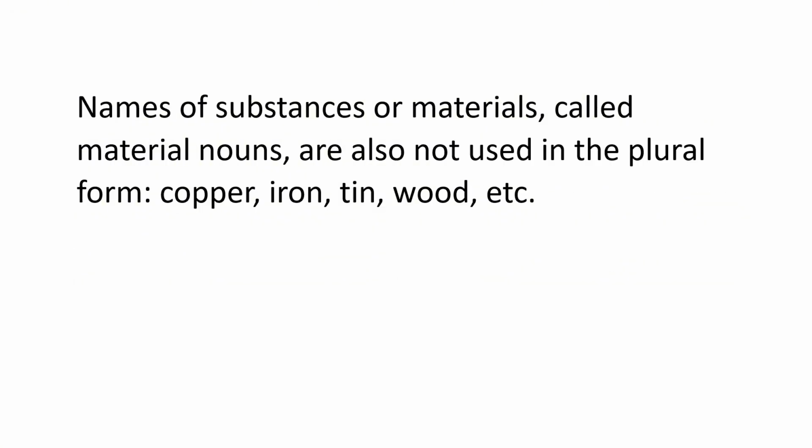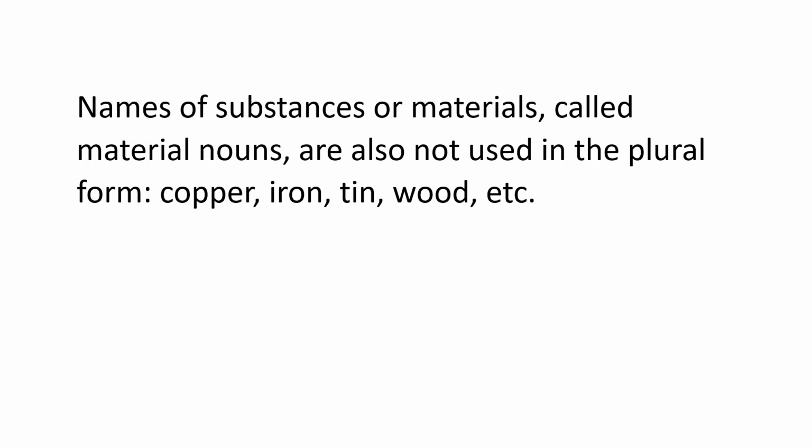Names of substances or materials are called material nouns. We learned that a material noun is what things are made out of. It is also not used in the plural form. For example, copper is a material. Iron is a material. Tin is a material.